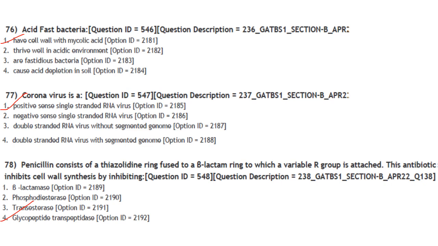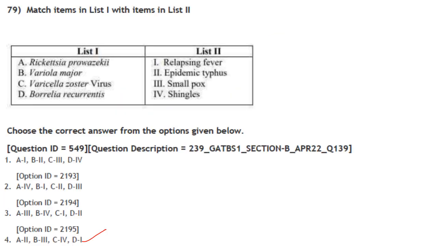Coronavirus is positive sense single-stranded RNA virus. Then penicillin consists of a thiazolidine ring fused to a beta-lactam ring to which a variable R group is attached. This antibiotic inhibits cell wall synthesis by inhibiting glycopeptide transpeptidase. Answer is option 4.